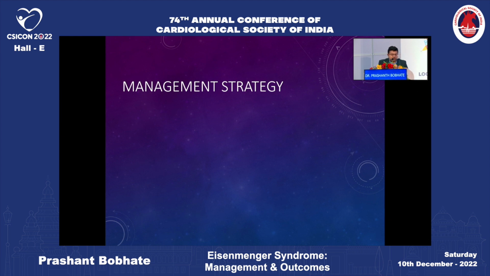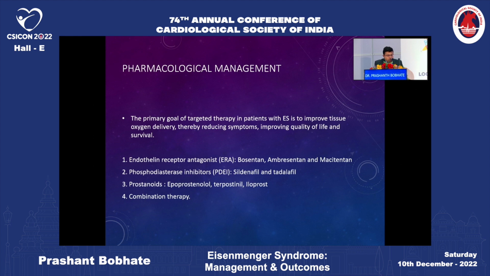So what are the management strategies in patients with pulmonary hypertension? They can be broadly divided into two groups. One is the pharmacological management, which includes pulmonary vasodilators, and the other is non-pharmacological management, which includes making them live a better life day to day. So we all know about the medications which are now available for pulmonary hypertension: endothelin receptor antagonists like bosentan, ambrisentan, macitentan, phosphodiesterase 5 inhibitors, prostanoids, selexipag is currently available, and of course combination therapy.